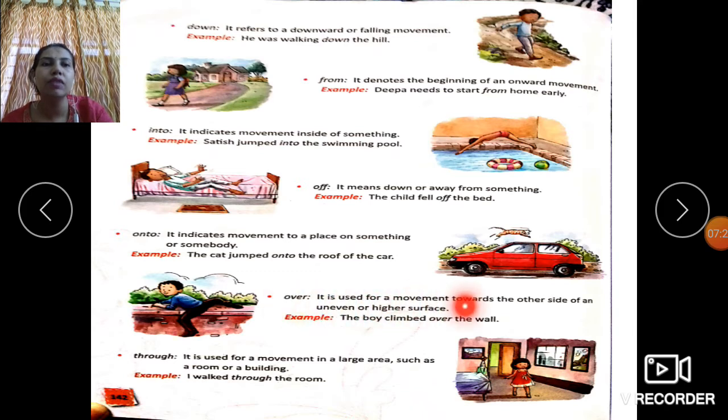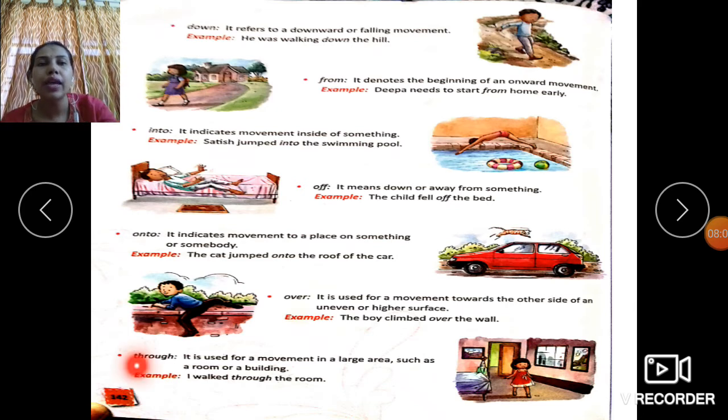Over is used for movement towards the other side of an uneven or higher surface. So when do we use over? When we talk about movement towards the other side of a surface which is uneven, that means not smooth or plain, or a higher surface. Or when we talk about a movement from a lower to a higher surface, we use over. Like the boy climbed over the wall, the cat jumped over the wall, the thief jumped over the wall.